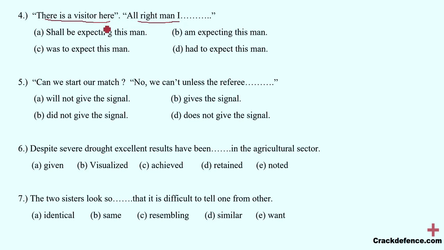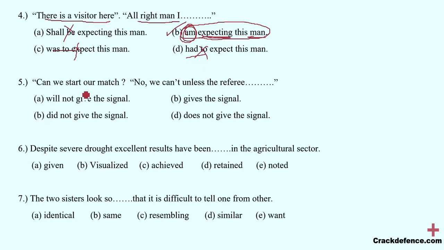Then we, that is the "I," are replying back, "All right, man, I shall be expecting this man, was to expect this man, am expecting this man, had to expect this man." "I am expecting this man" will be the right option over here because right now I am expecting this man. It has nothing to do with the past tense, and not even with the future tense. So the right option is option B.